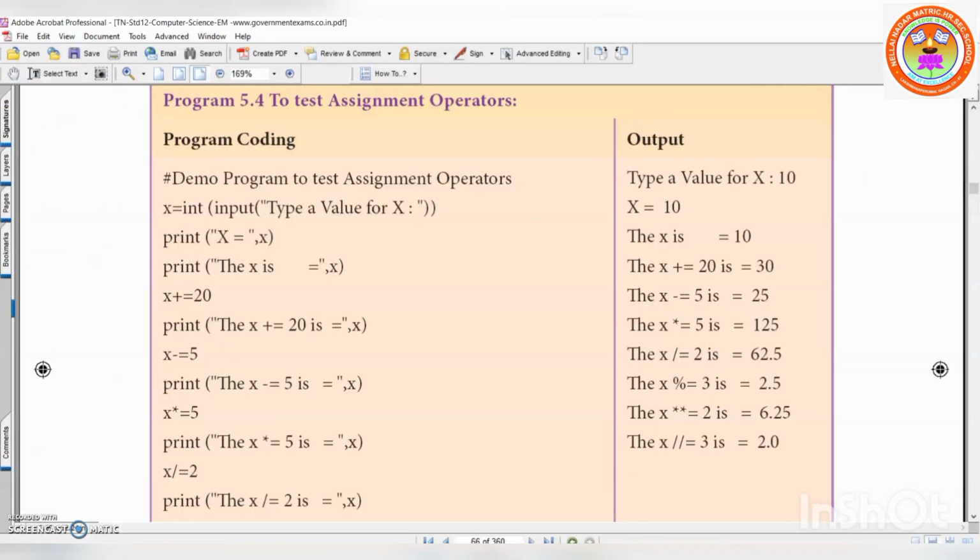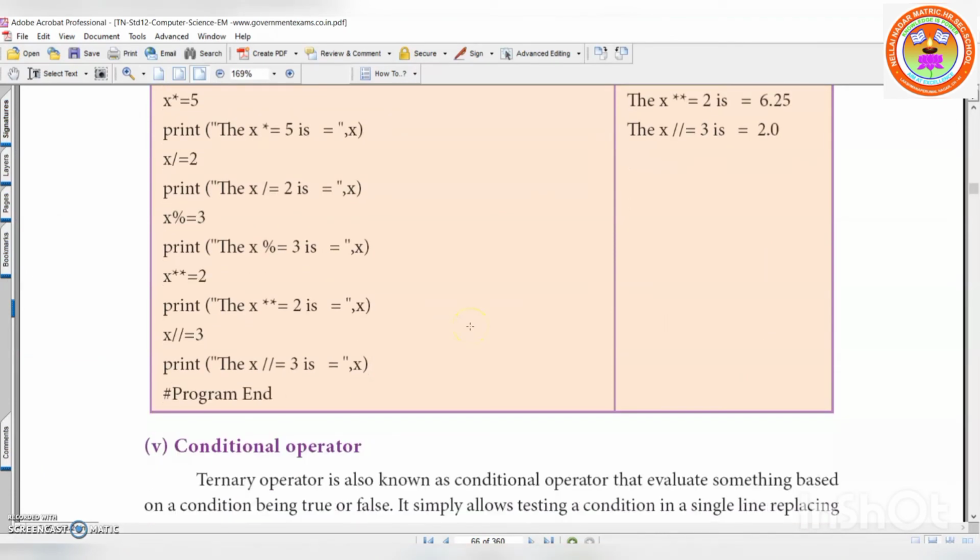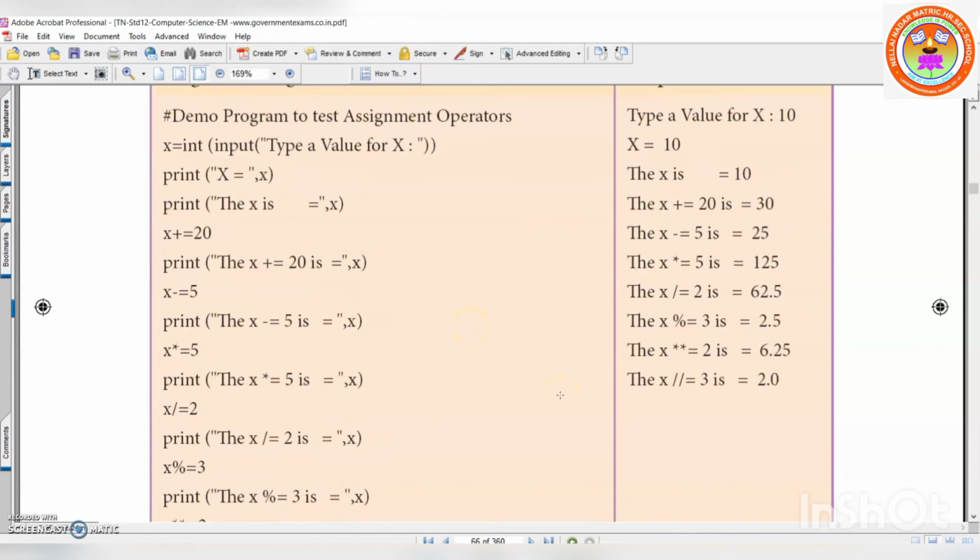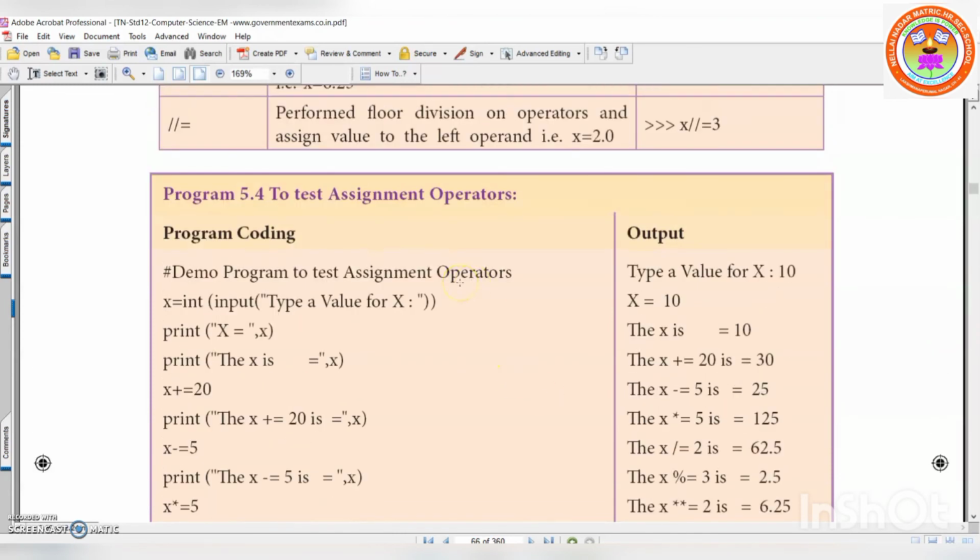Any doubt so far? Is it clear? So I'm stopping it here and go through the lesson. Very interesting. Okay, so go through the lesson.